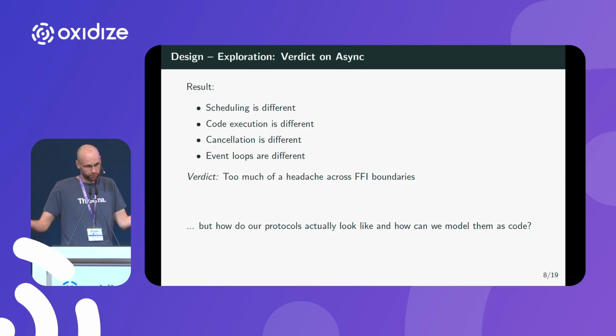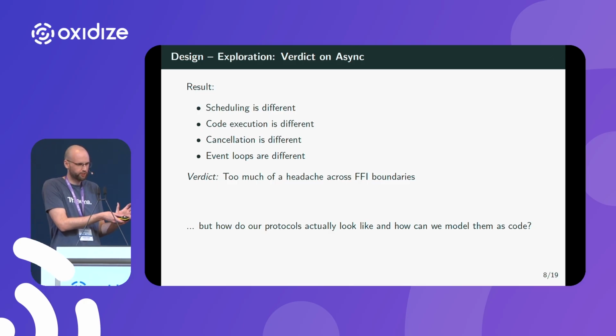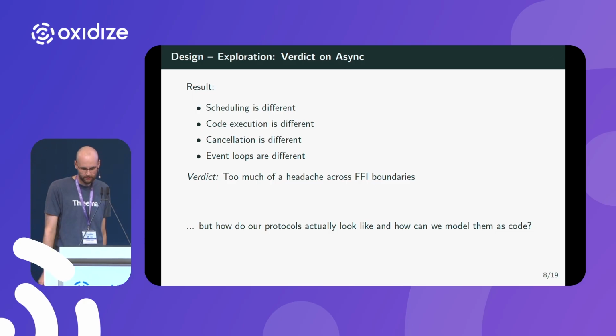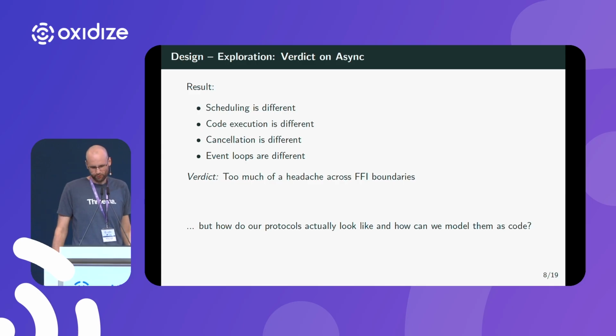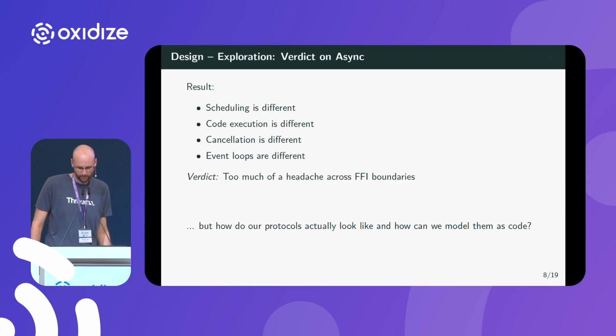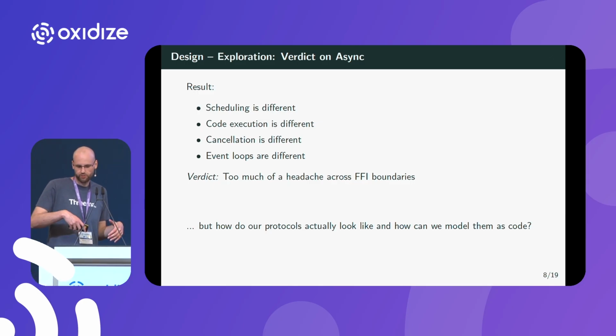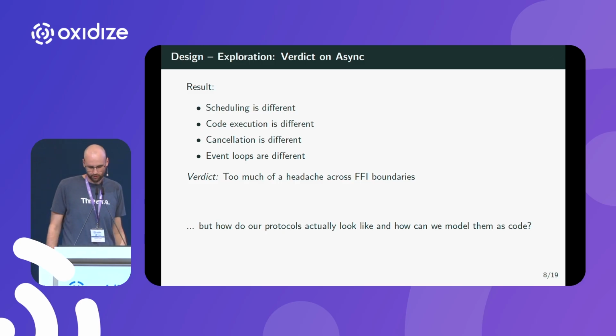Each language pretty much ships its own event loop, and cross-foreign function interface, a task would have to be scheduled on one or possibly even both of them. That is certainly doable, but we decided it is too much of a headache for us. There are just too many different languages involved here with different concepts, and the code still needs to be debuggable. That's already hard enough with FFI, without any async await mapping magic going on.